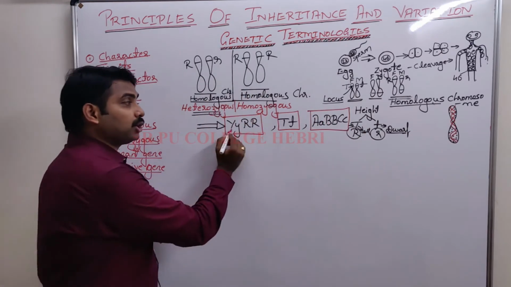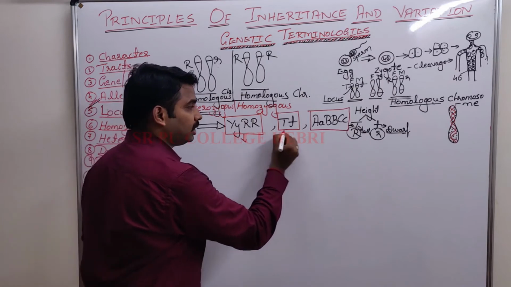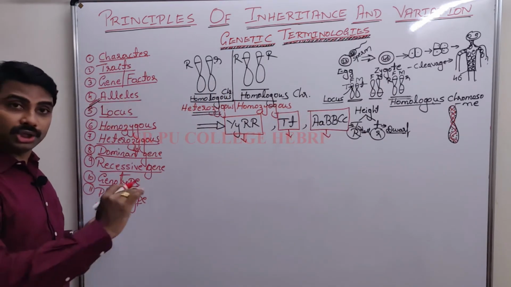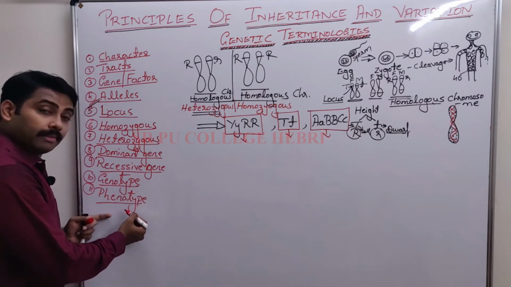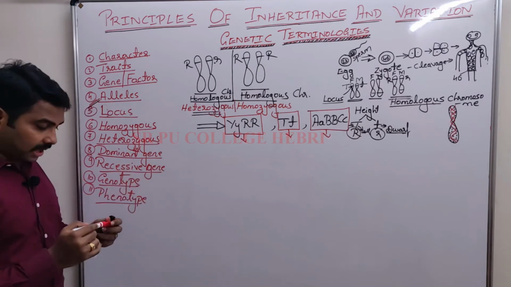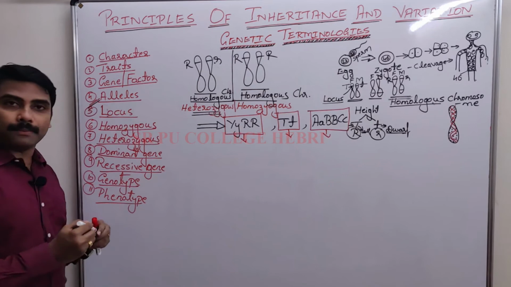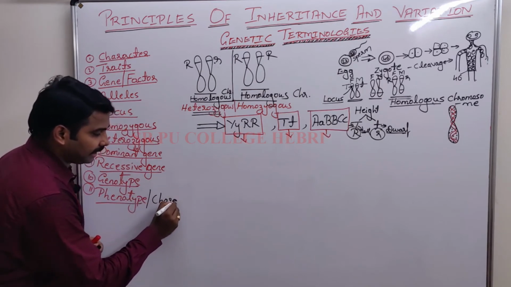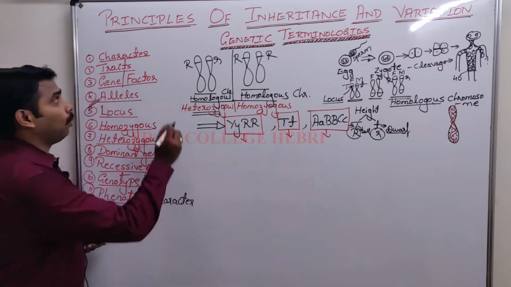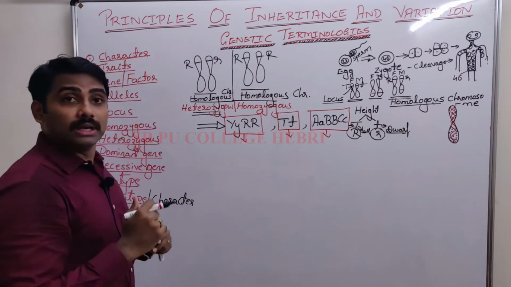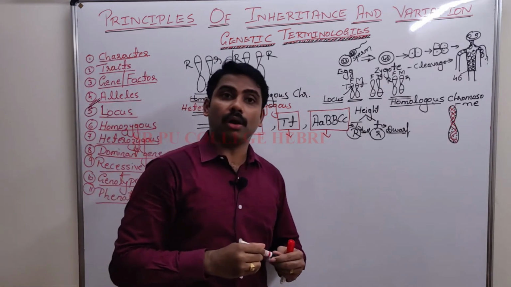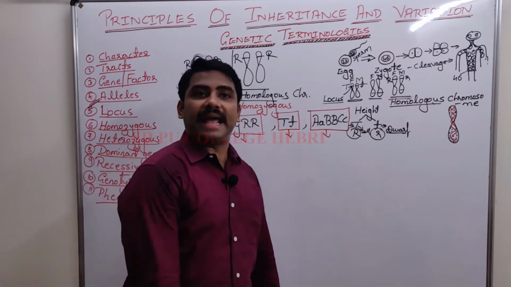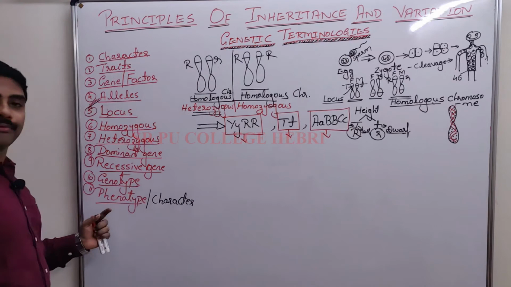What is the function of genotype? Genotype controls phenotype, or genotype expresses the phenotype. So what is phenotype? Phenotype is nothing but the character. What I already discussed with you, the character or the morphological feature of an organism is called phenotype.